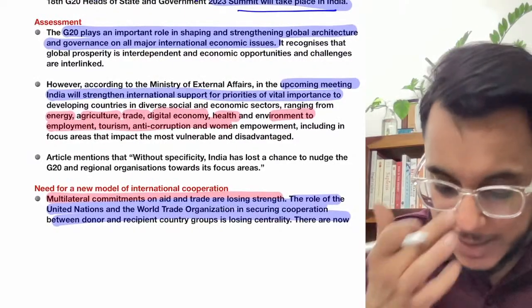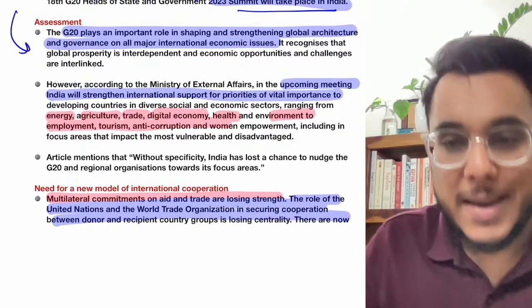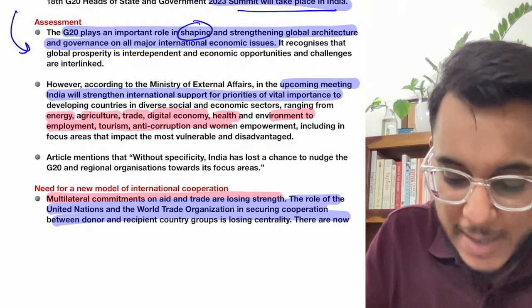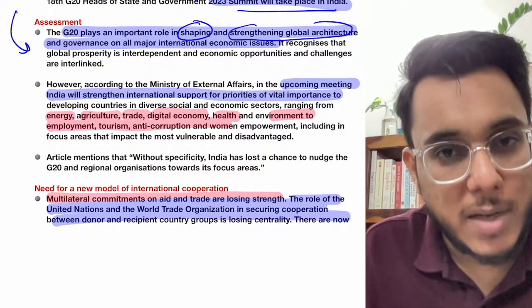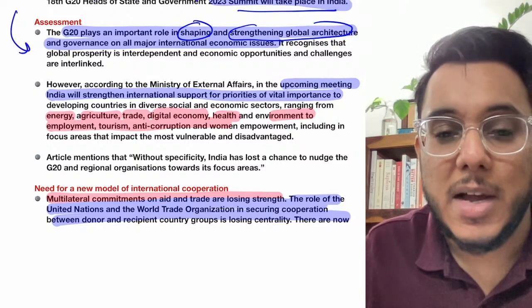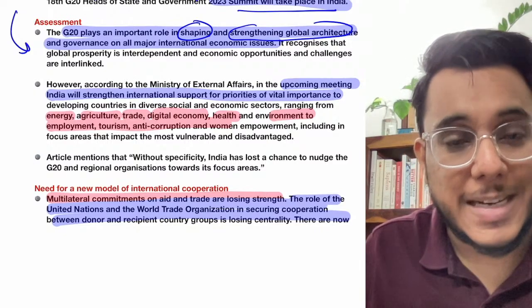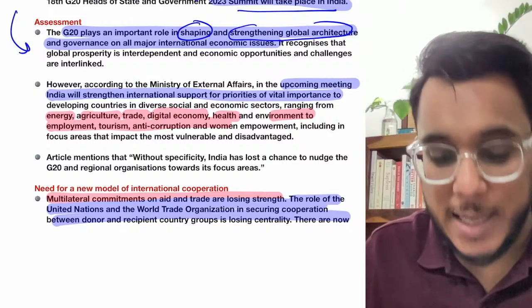Now guys, this particular article says that the G20 has played an important role in shaping and strengthening the global order, global architecture, global governance, and many of the issues which are of common interest to the world's countries have been raised by this G20 forum.